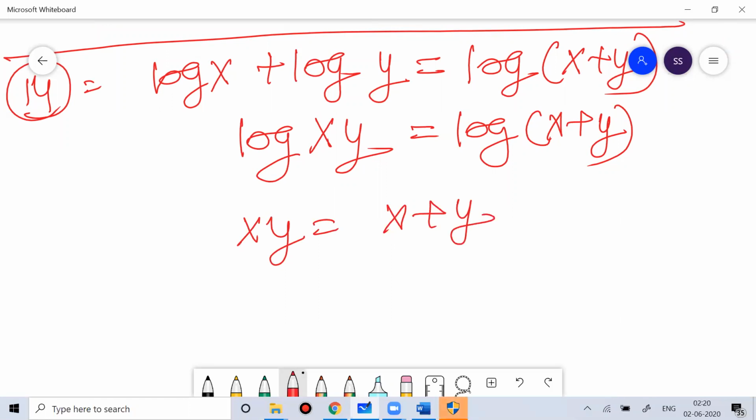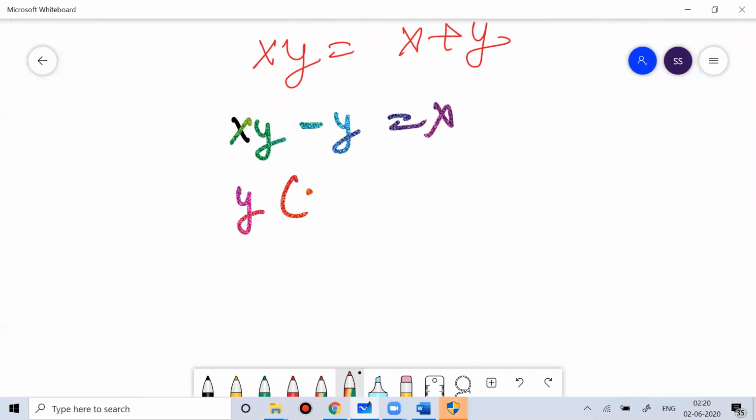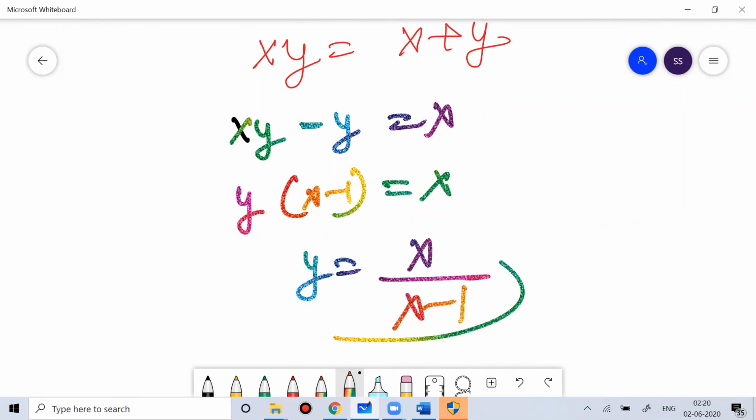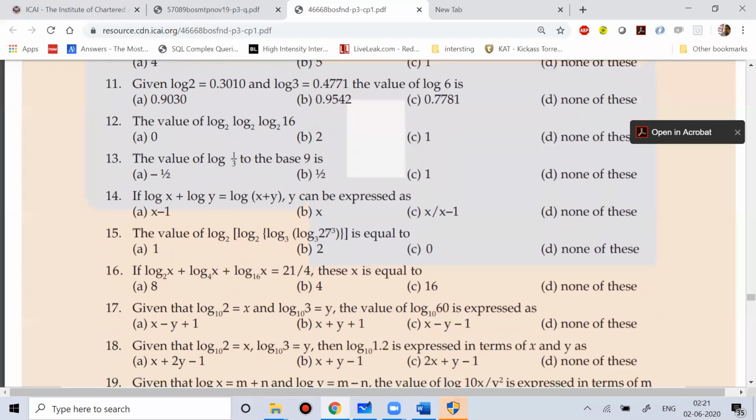I have to write it in terms of y. So xy minus y is equal to x. If I take y common, that is y times x minus 1 is equal to x. So the value of y is x by x minus 1. This is the answer you get for y. The 14th answer is option C, that is x by x minus 1. Simple question. Everyone, please try question number 15.